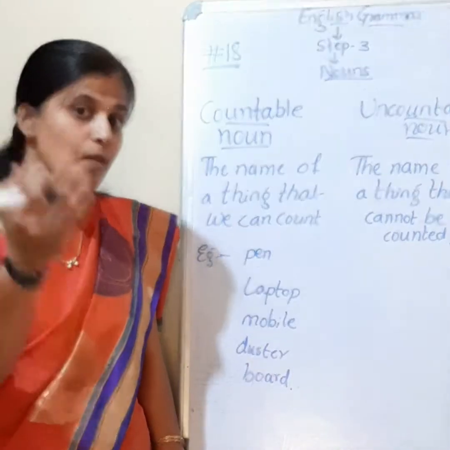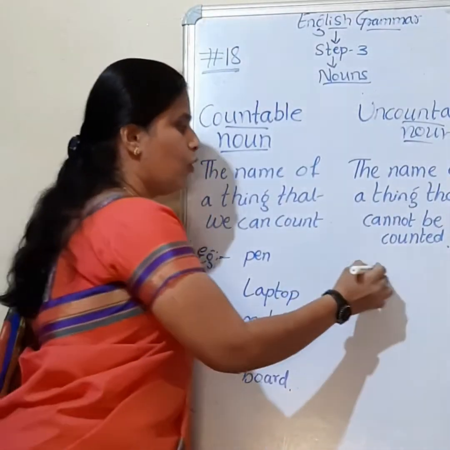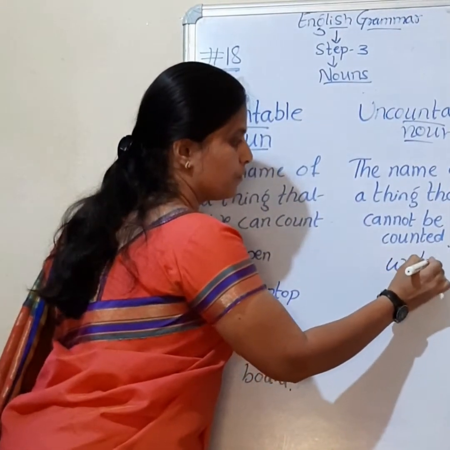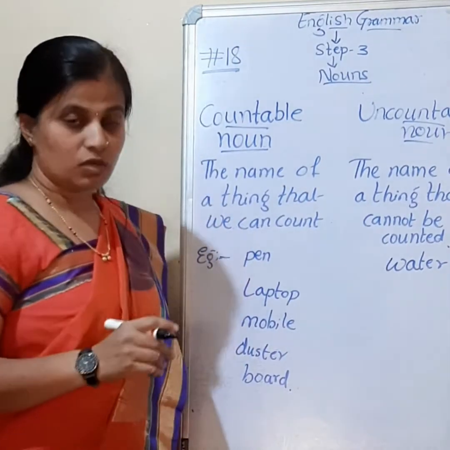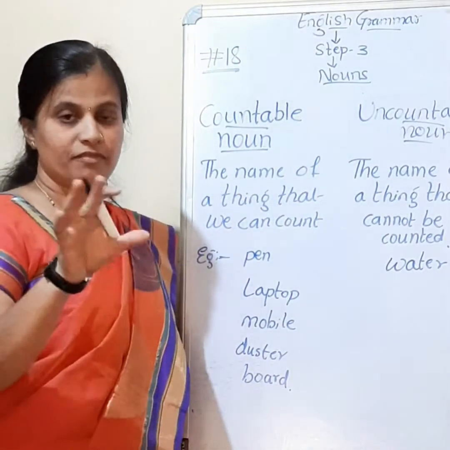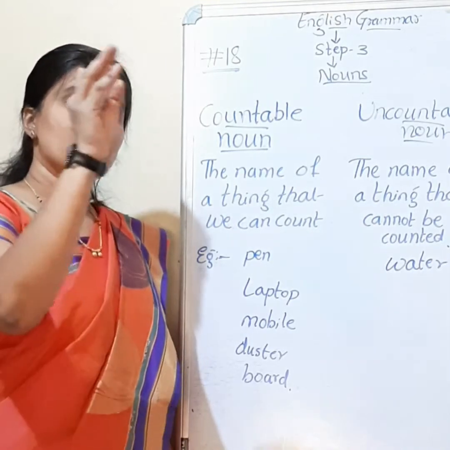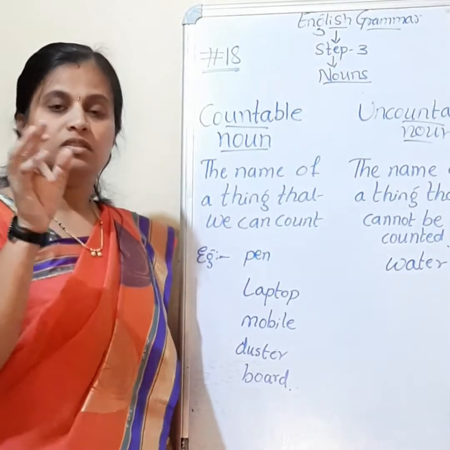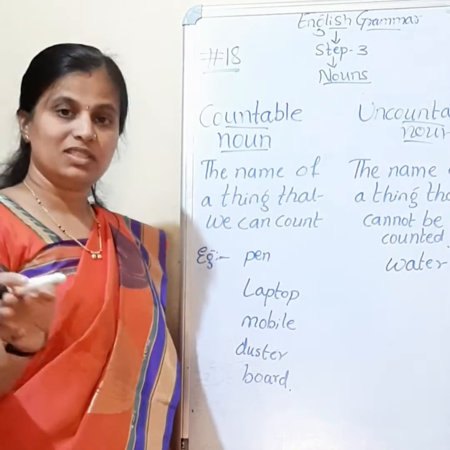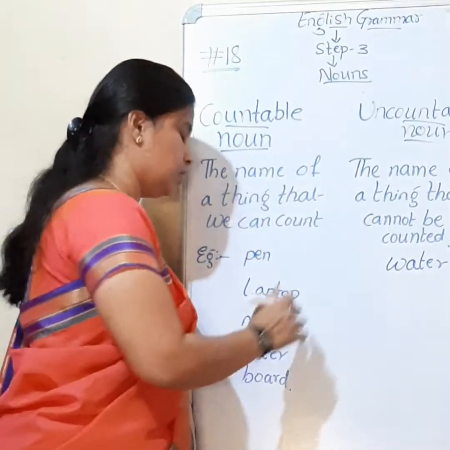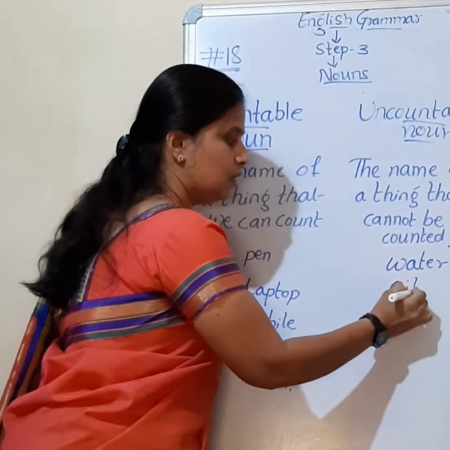Let us see the example. What is it? Water. Can you count water? Can you say 4 water? I have 5 water, 3 water? No. So water is an example for uncountable noun. The thing which cannot be counted is called an uncountable noun. Next one, oil.